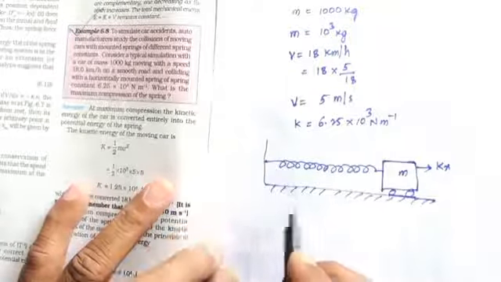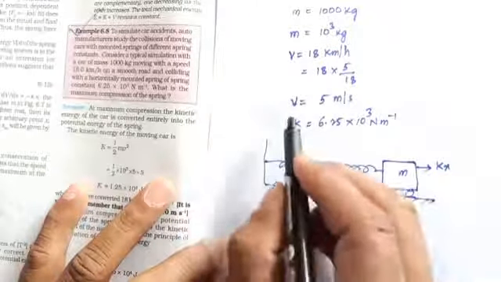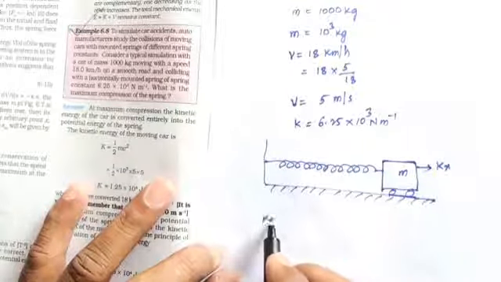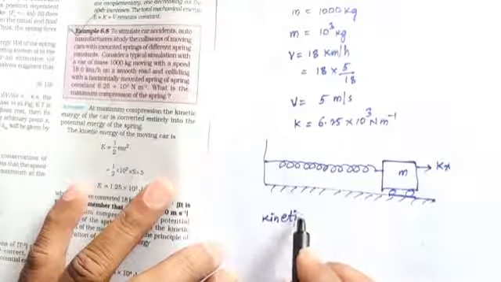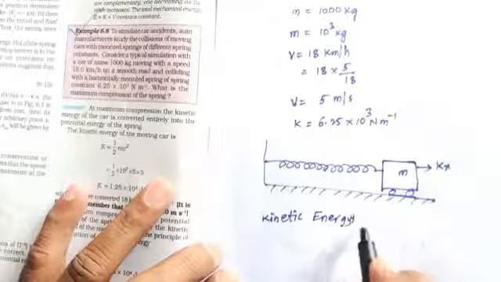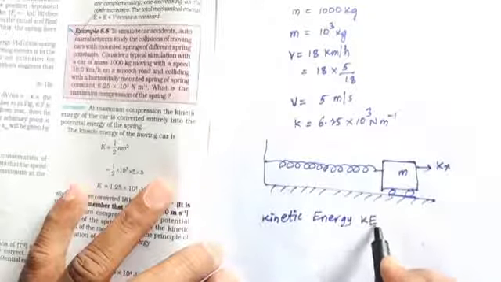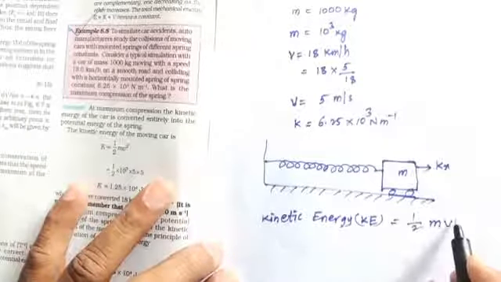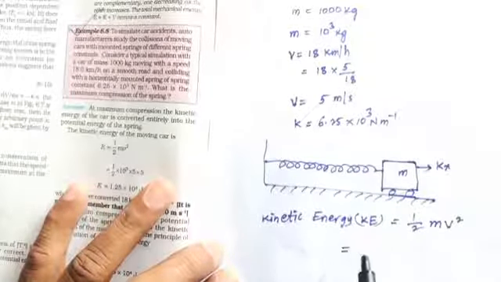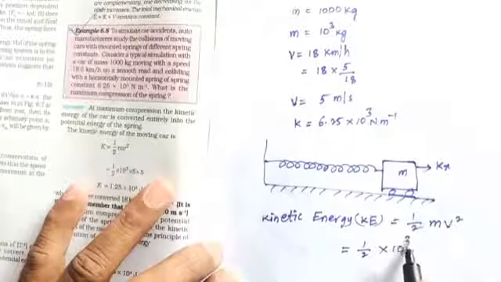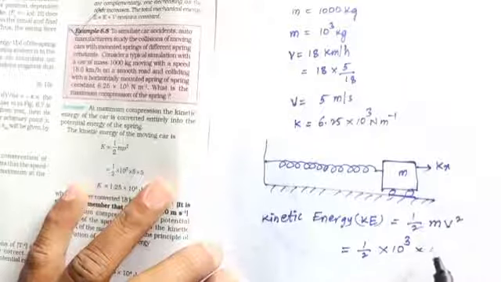Now, it has the velocity v. Okay, velocity is v. So the kinetic energy KE equals half mv square. Substitute m equals 10 power 3, v equals 5 square.